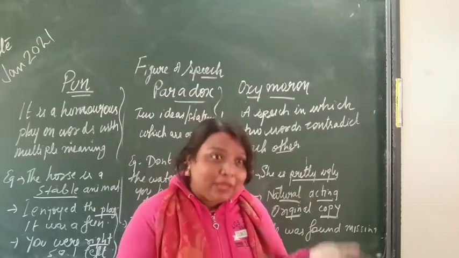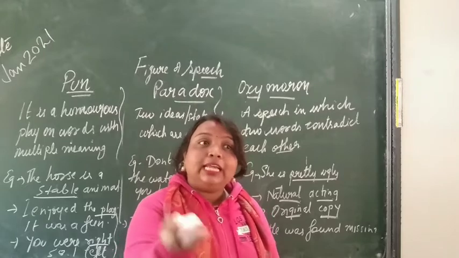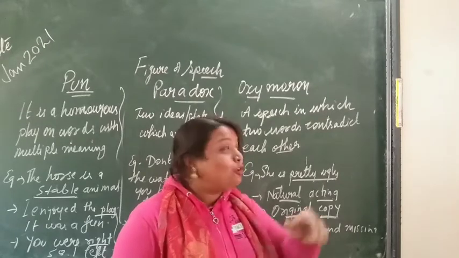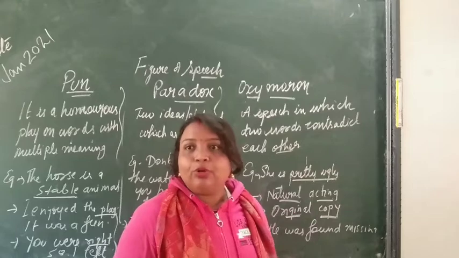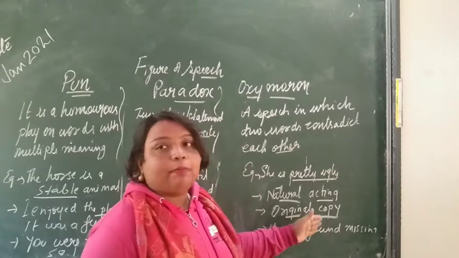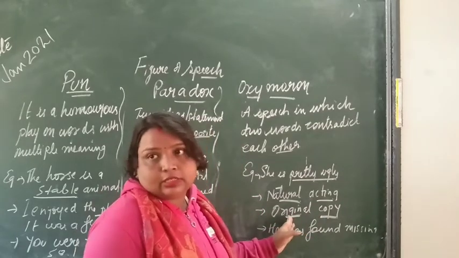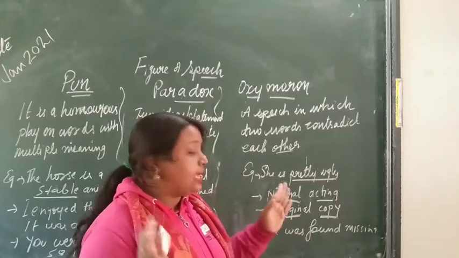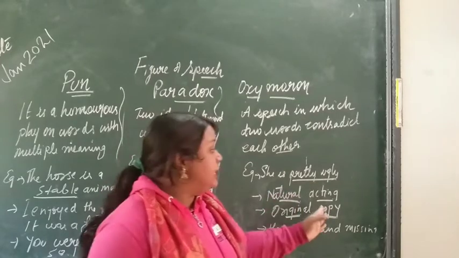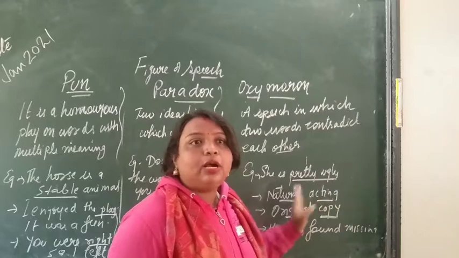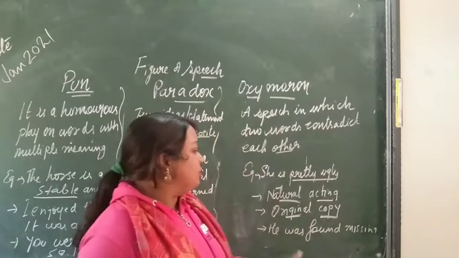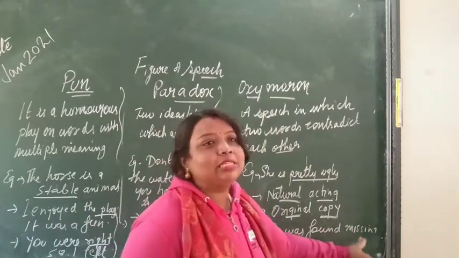What you usually speak out also. In your daily statements you also use figures of speech, but we don't know it. So, original copy. Here original is something that is original, no copy can be. Here it is a copy. So two words contradict each other. Oxymoron. He was found missing.